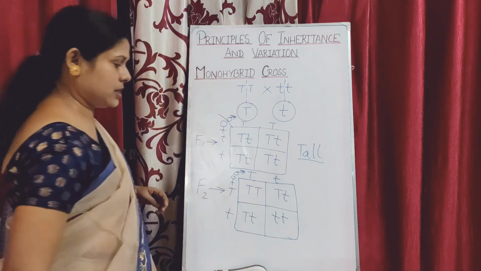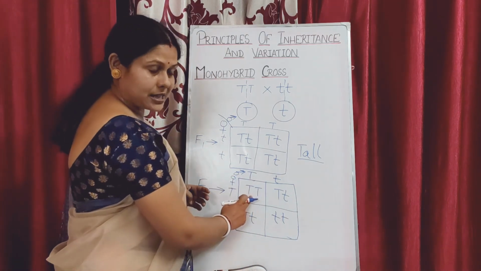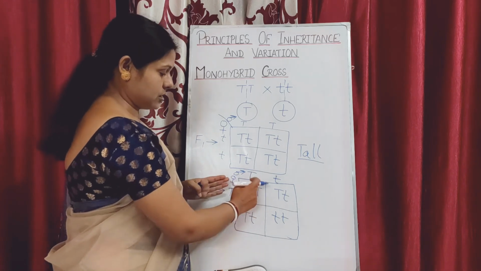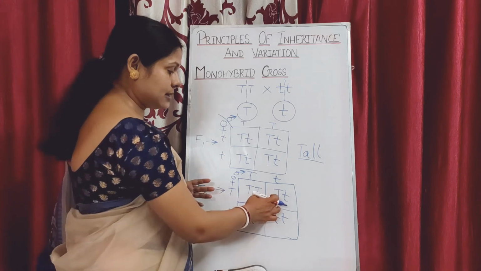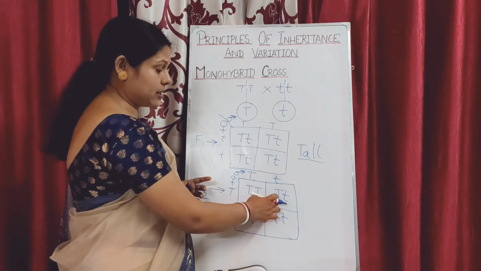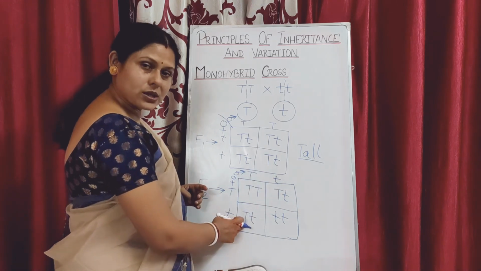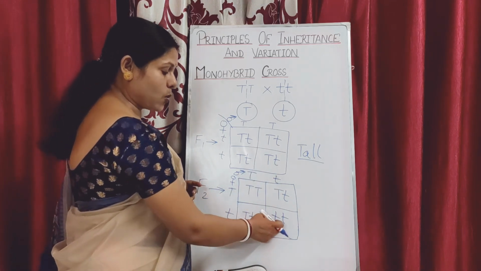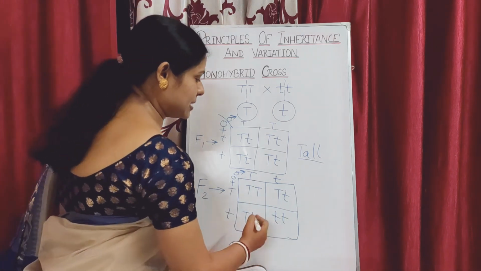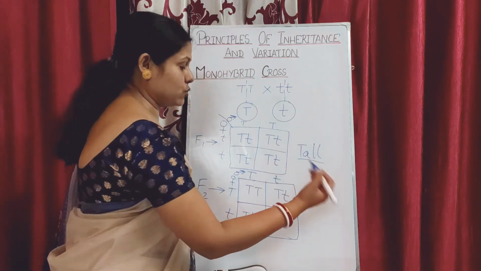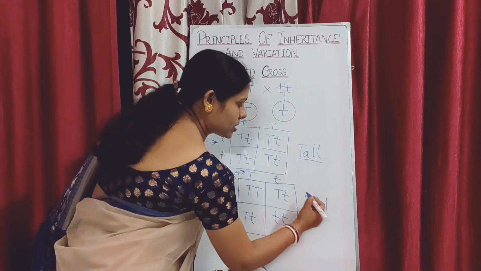We can see this. Here you see, this one will be expressed as tall, because both the alleles of the gene are homozygous. In this it is heterozygous, but since it is dominant over the small t, it will express itself. Same with this one, but in this case it is homozygous recessive, so it will be dwarf. So if we see tallness with respect to dwarfness, the ratio comes 3:1. Okay, the ratio comes 3:1.